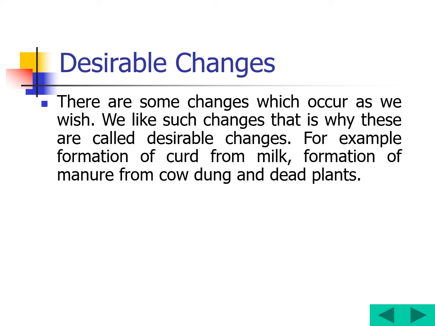Now, formation of manure from the cow dung and the dead plants. Suppose if we leave the cow dung like that, it won't convert into manure at all. If we leave the dead plants as they are, they dry up, they won't convert into manure. If the cow dung and the dead plants are kept together under proper conditions, that means we are doing it, that is our wish to make it form, isn't it? According to our wish, any changes taken are considered as desirable changes.